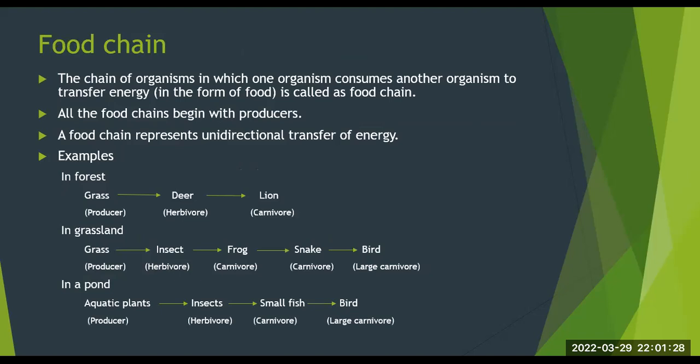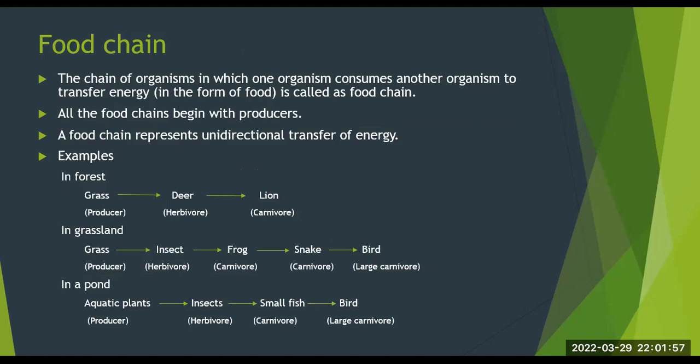Next part of the ecosystem that we are going to consider is food chain. The chain of organisms in which one organism consumes another organism to transfer energy in the form of food is called a food chain. All the food chains begin with producers. A food chain represents unidirectional transfer of energy.